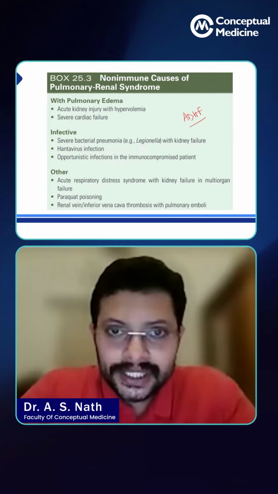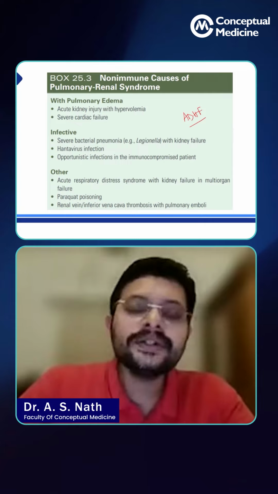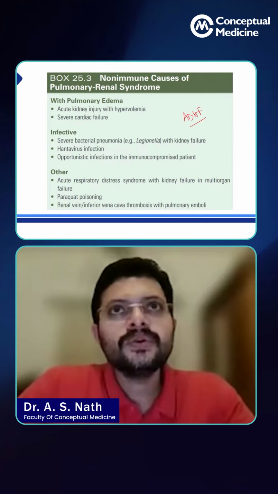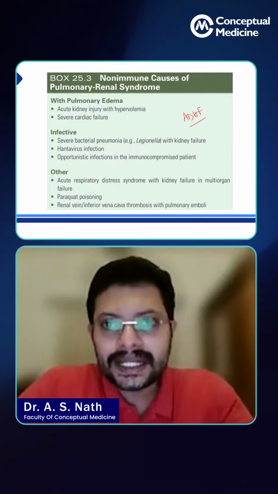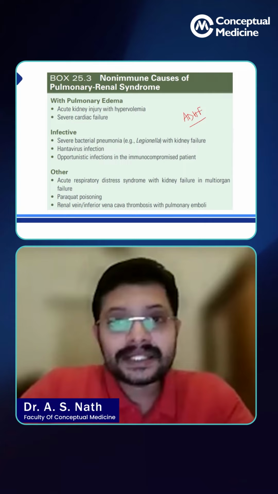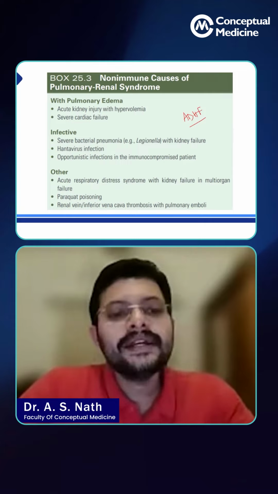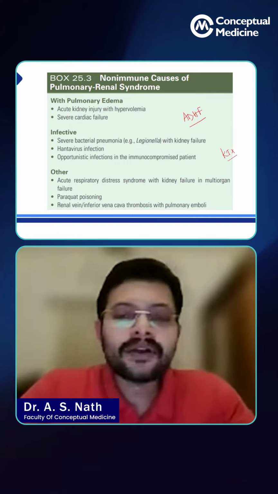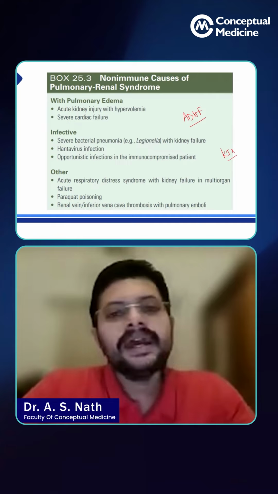Talk about infections, be it bacterial infections or viral infections, they can also lead to simultaneous respiratory and renal failure. So examples quoted in the tabular column are severe bacterial pneumonia, for example, with Legionella or a hantavirus infection, which I feel is less picked up because we really don't test for it, and opportunistic infections in the immunocompromised host, that is patients post kidney transplantation. So different types of infections can cause a pulmonary renal syndrome in the post-transplant setting.